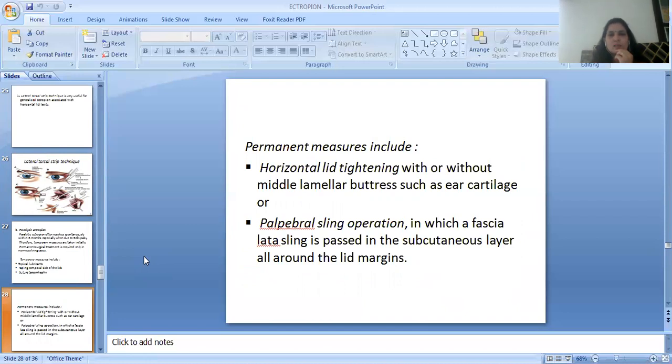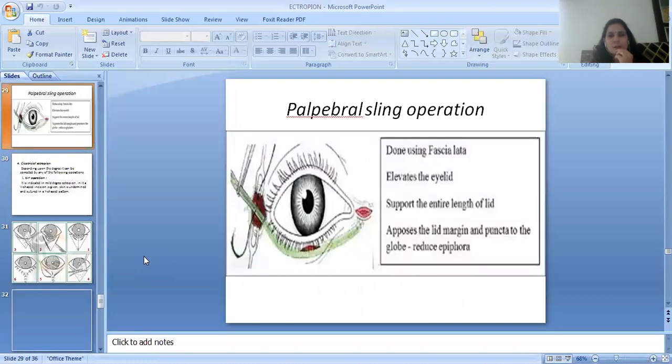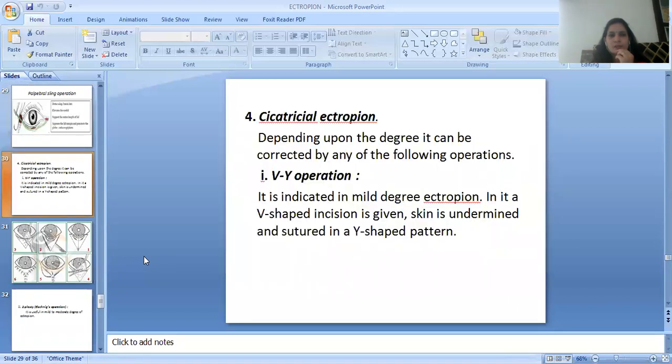The horizontal lid tightening is done with or without middle lamellar buttress such as ear cartilage. And palpebral sling operation is done in which a fascia lata sling is passed in the subcutaneous layer all around the lid margins. Here you can see the image of the palpebral sling operation.